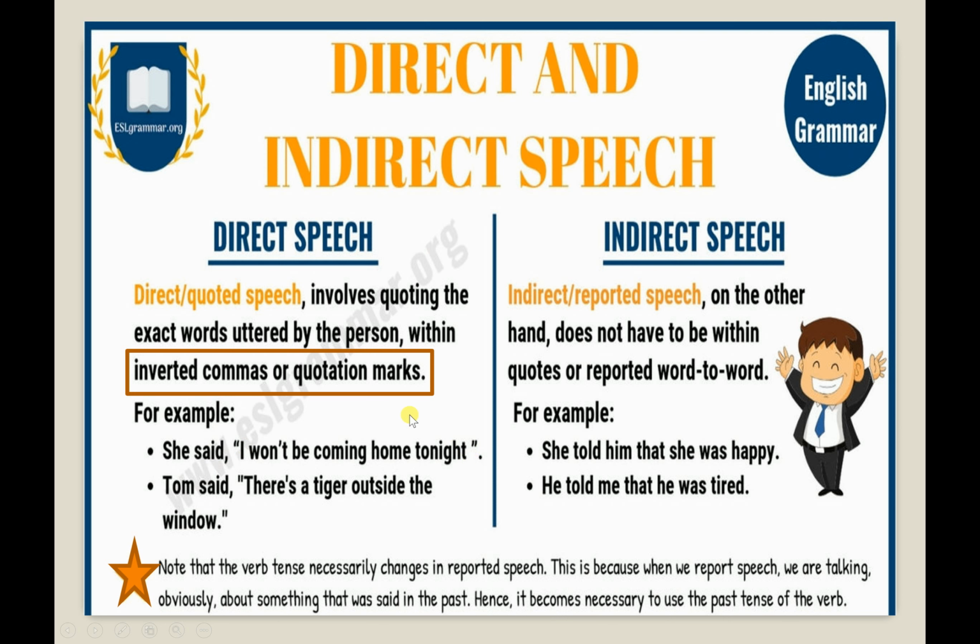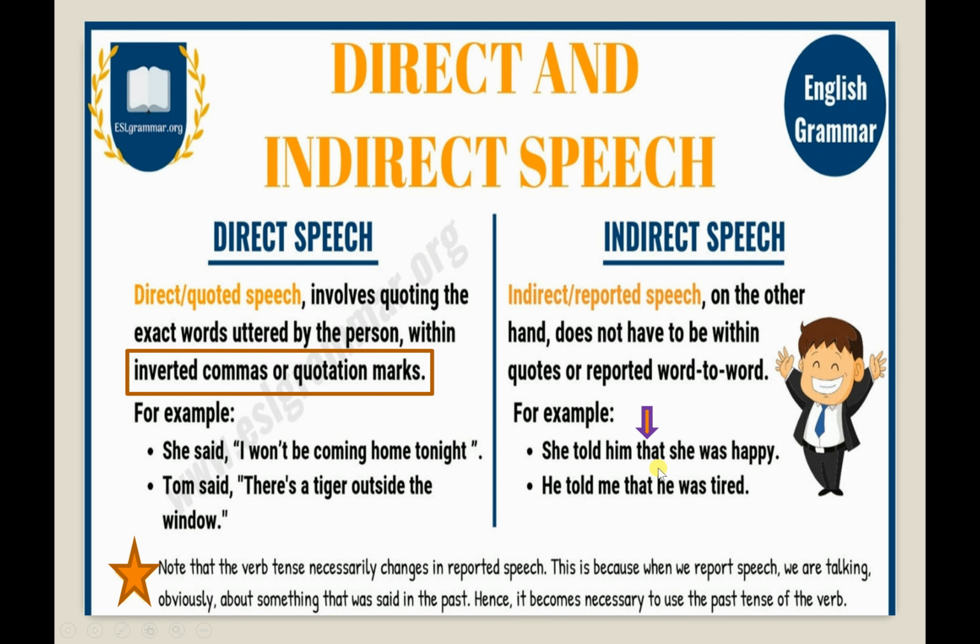Whenever a speaker is speaking directly, we call it direct speech. But whenever a speaker is not saying it directly, or is repeating the words of another person, we call it indirect speech. In that case, we use that.